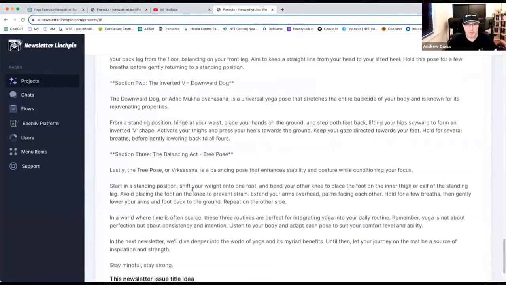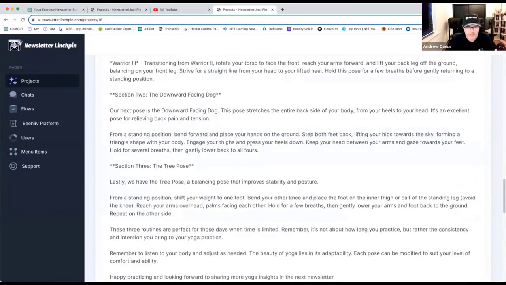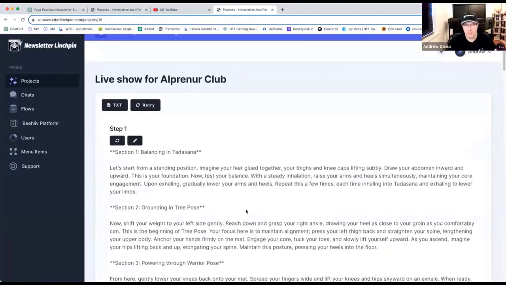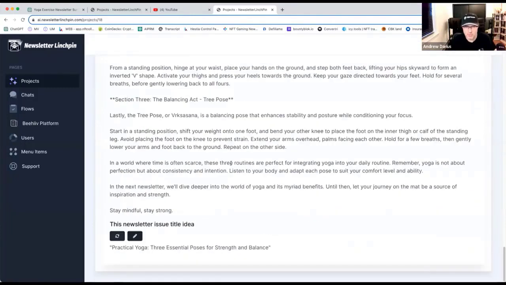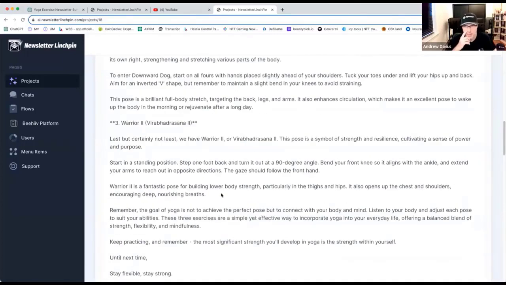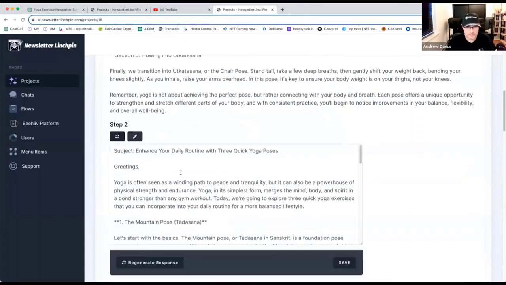But if you're still not happy with it, you can rewrite the entire newsletter if you want. It will still be based on those 3, right? If it's almost good, but you cannot somehow get this final bit, you can rewrite step 1 only, and then rewrite the newsletter, or just step 2, and then rewrite the entire one. So you have all the flexibility there to work with all the pre-process parts of context, right? And another thing you can do is click here, and you can rewrite manually every one of the steps if you want. You can save.